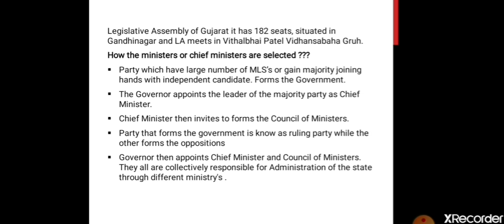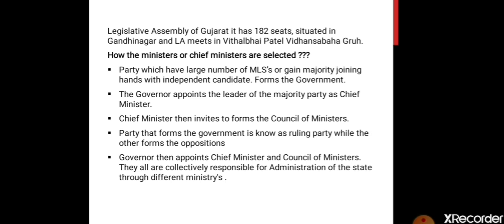The governor appoints the leader of the majority party as the chief minister. The head of that particular party should also be elected as an MLA. Then he can be appointed as the chief minister of the state. The chief minister then invites members to form the council of ministers. Once the chief minister is there, he needs a team to work for the state, so he forms the council of ministers.